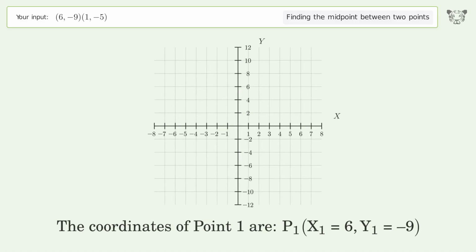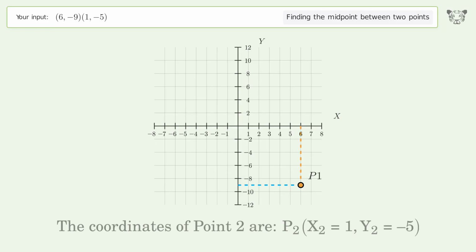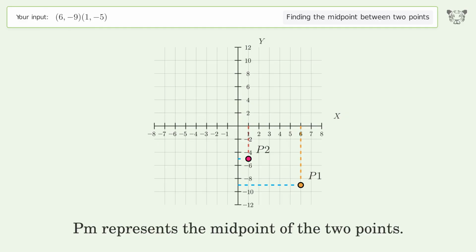The coordinates of point 1 are x1 equals 6, y1 equals -9. The coordinates of point 2 are x2 equals 1, y2 equals -5. PM represents the midpoint of the 2 points.